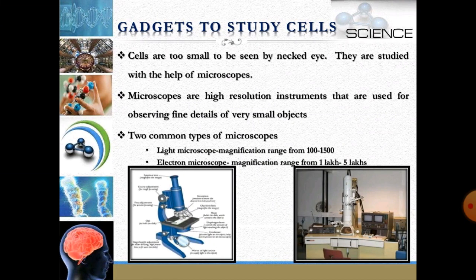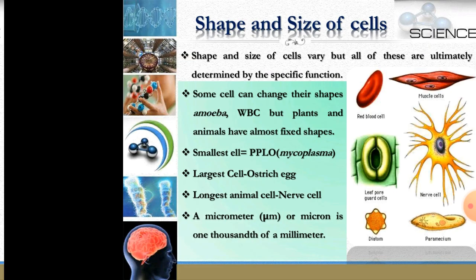Now the important thing is: how could we see the cell? We know they cannot be visible to the naked eye. They are very small, so to view them we require a specific instrument known as the microscope. These microscopes are high resolution instruments that can see very fine details of very small objects. There are two types of microscope: the light microscope and the electron microscope. The light microscope magnification range lies between 100 to 1500, while the electron microscope can view very small things, even the cell organelles present in the cells. But electron microscopes are very costly.